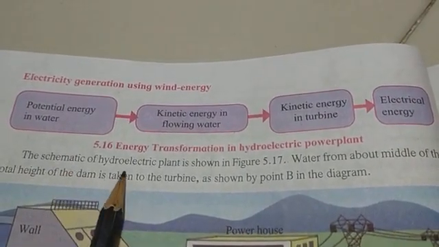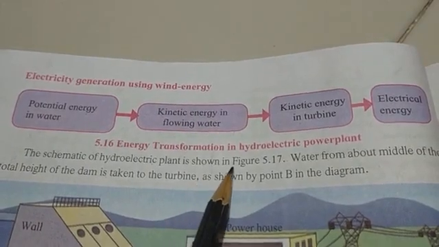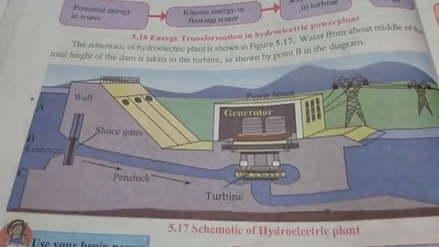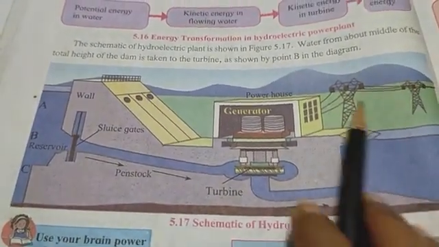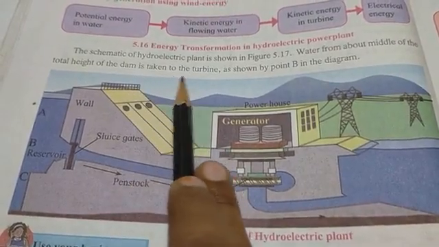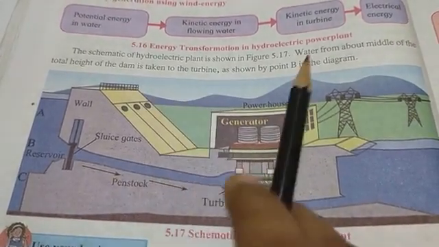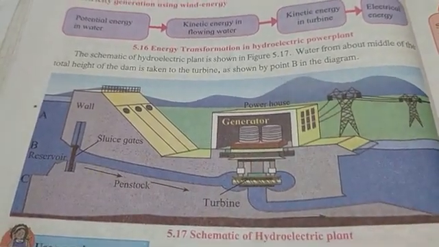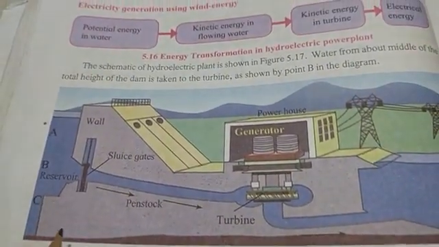The schematic of a hydroelectric plant is shown in figure 5.17. This is a hydroelectric plant. Water from about the middle of the total height of the dam is taken to the turbine as shown by point B in the diagram. You can observe the diagram.